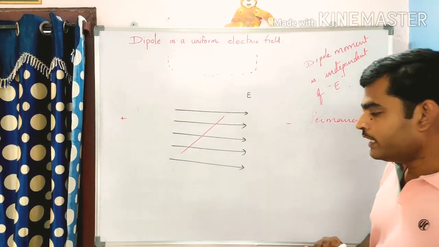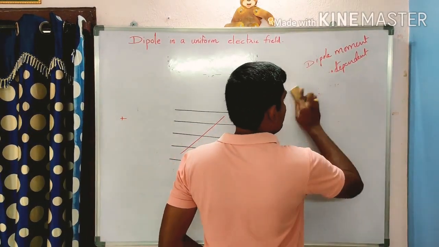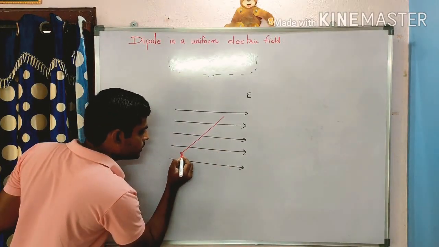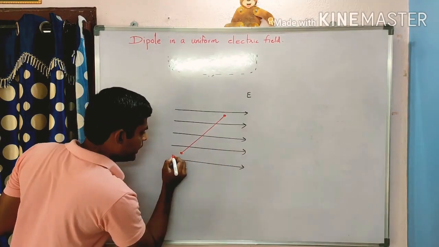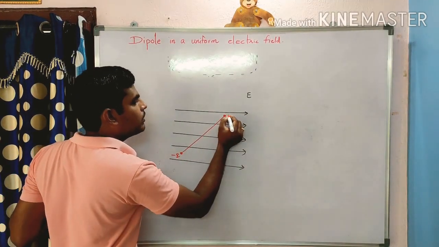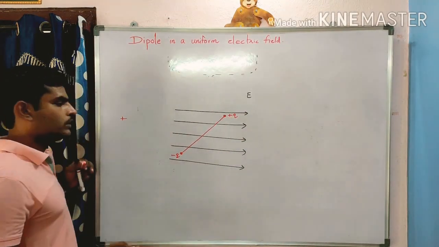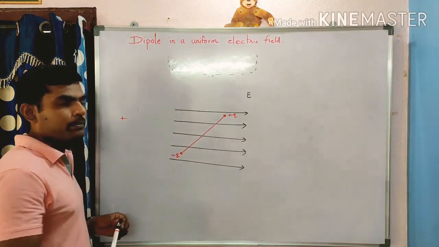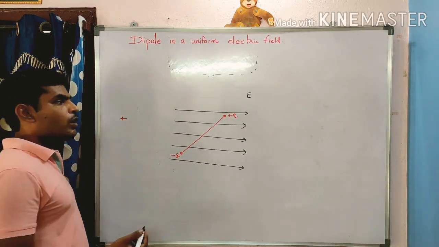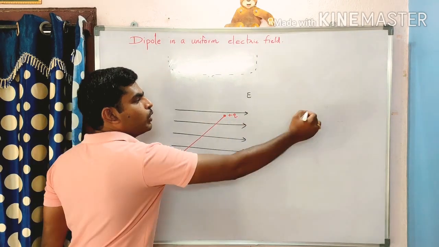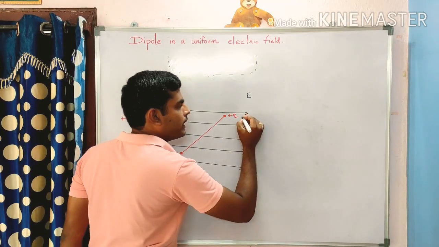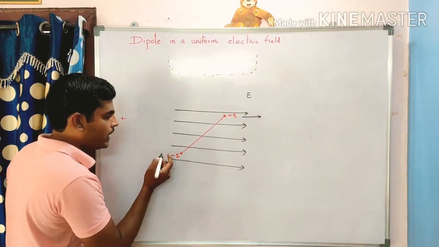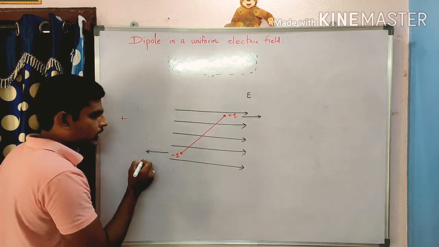Okay, so I am taking a permanent dipole here. These are the two charges of this dipole. One is the negative charge minus q, another one is the positive charge plus q. Now you can predict what happens. Positive charge is pulled in the direction of the electric field, and negative charge is pulled in the opposite direction.